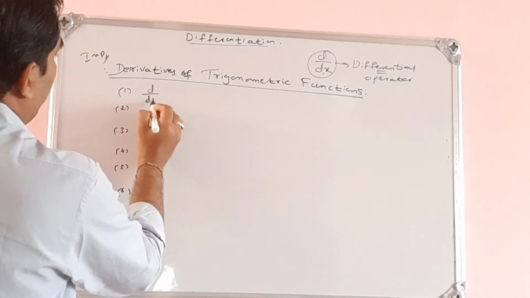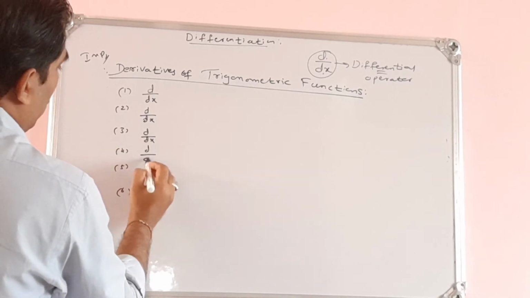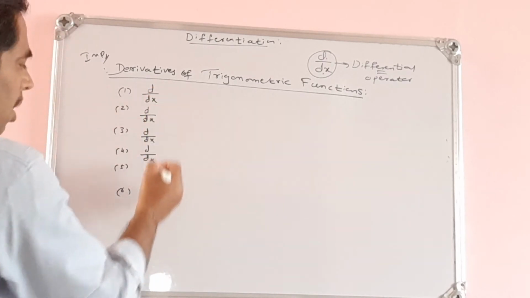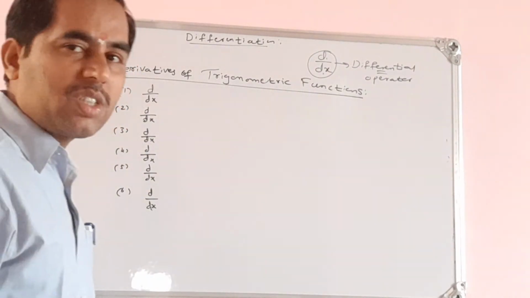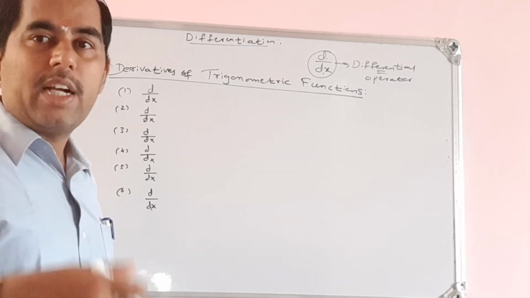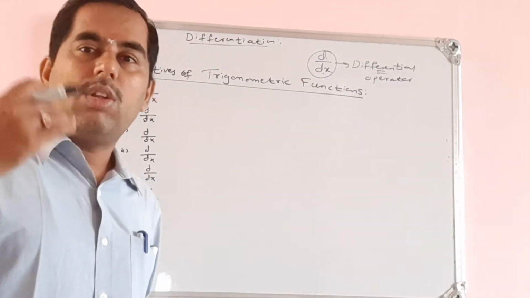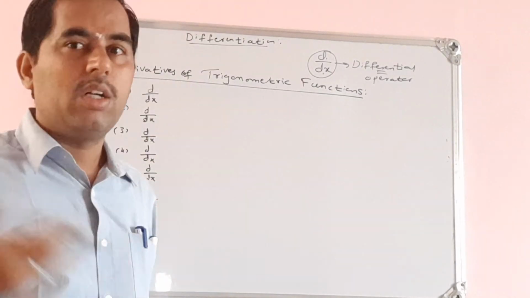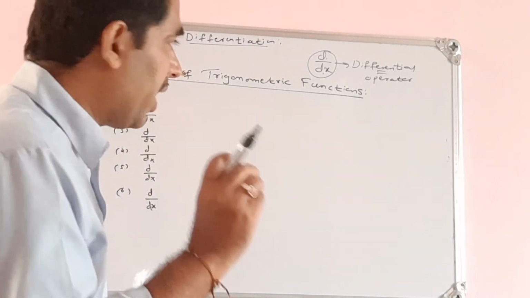Observe the results here. As I told earlier, we have to apply the differential operator on trigonometric functions. So what are the trigonometric functions? Sine function, cosine function, tan, secant, cosecant, cot. These are the 6 trigonometric functions. We also worked out the derivatives of all these trigonometric functions with the help of first principle in first PUC. So we have derived all these results, and we don't need the proofs here. We have to recap all the derivatives.